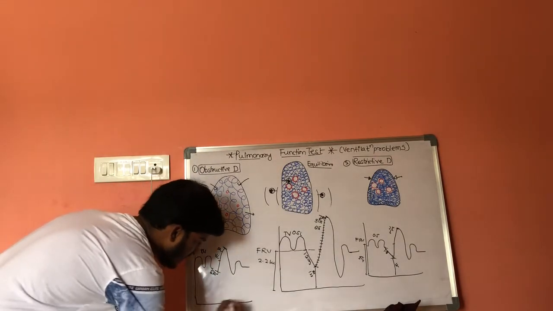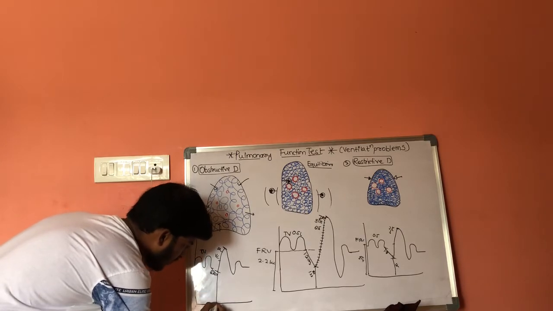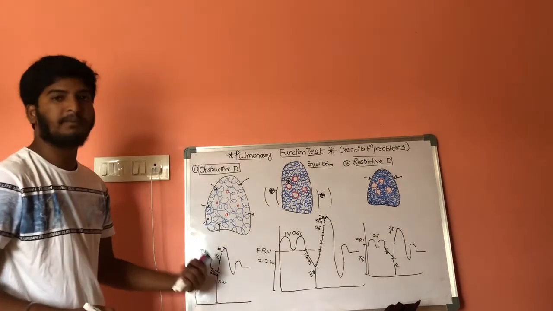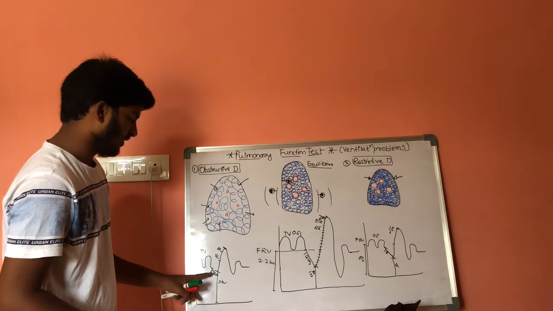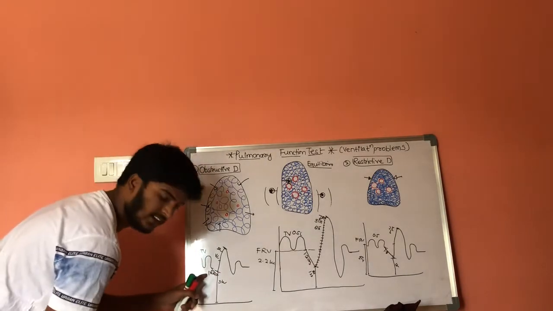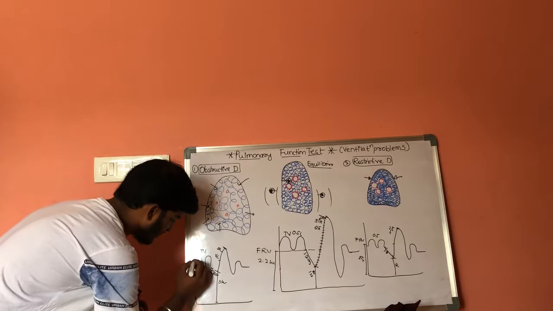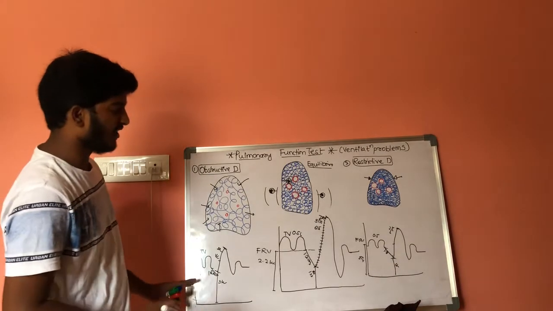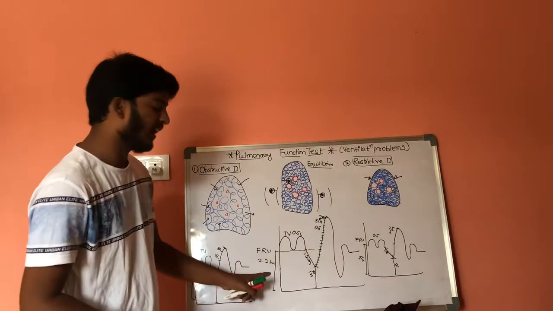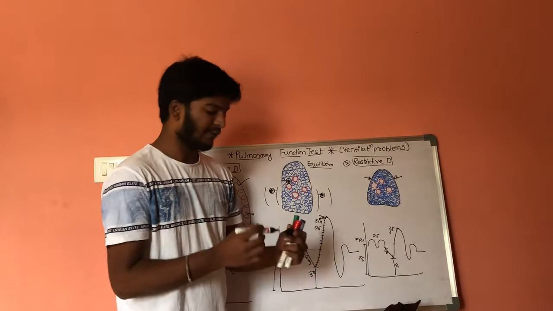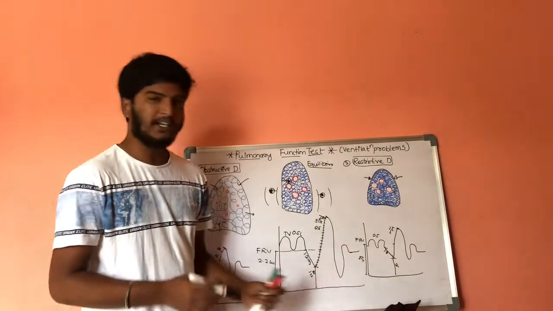Let us consider this is the end point, and the residual volume here will be 3 liters, and expiratory reserve volume is 1 liter, so 1 plus 3, the functional residual volume will be 4 liters. Here the functional residual volume is 4 liters, and here it is 2.2 liters.